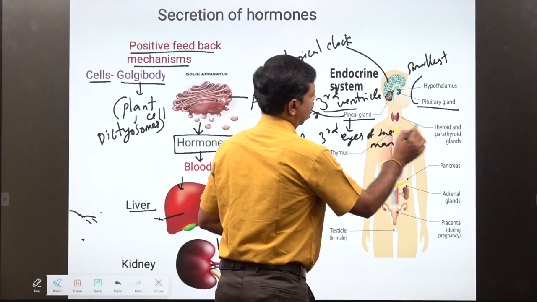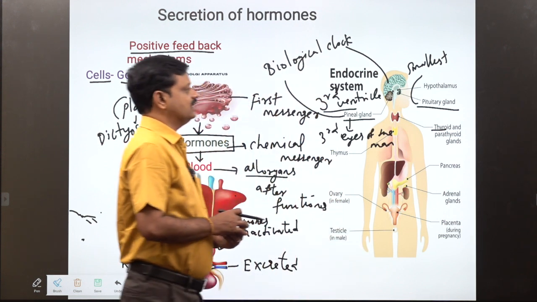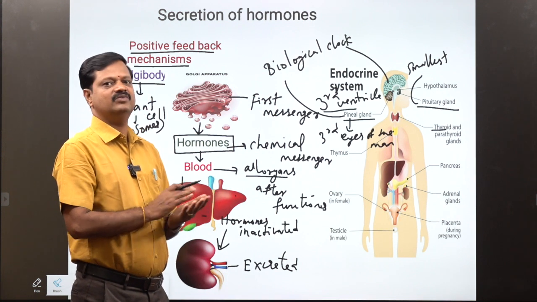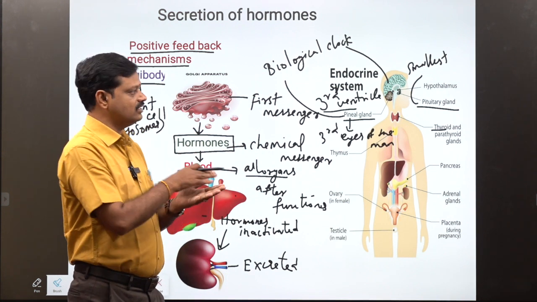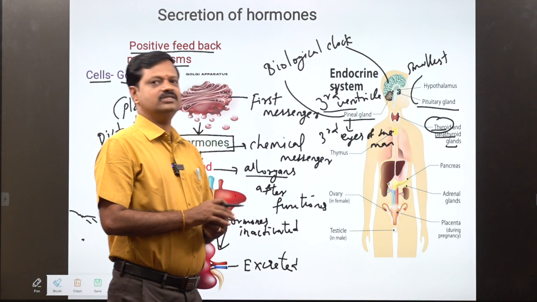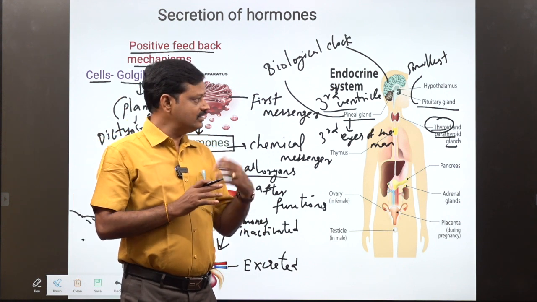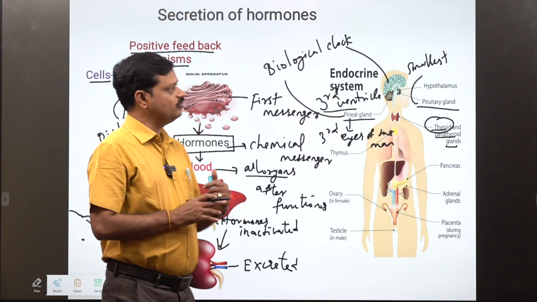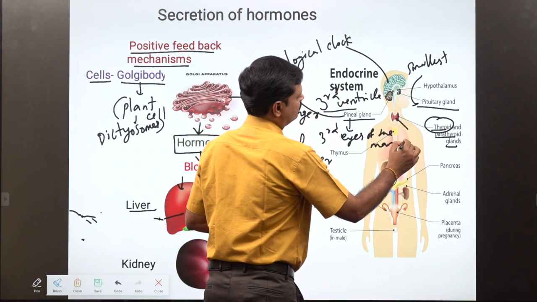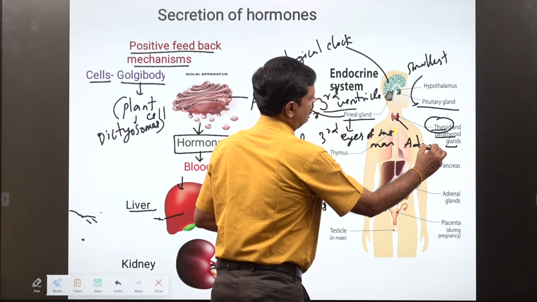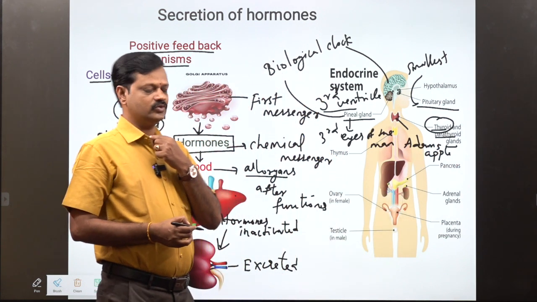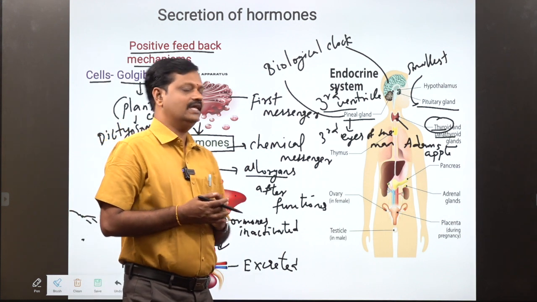Next, in the neck, there is the thyroid gland, and at the back of the thyroid gland, on its posterior part, are the parathyroid glands. The thyroid gland is the largest endocrine gland, and the smallest endocrine gland is the pituitary gland. The thyroid gland is commonly called the Adam's apple, since it is located where the larynx is, which we call the Adam's apple.